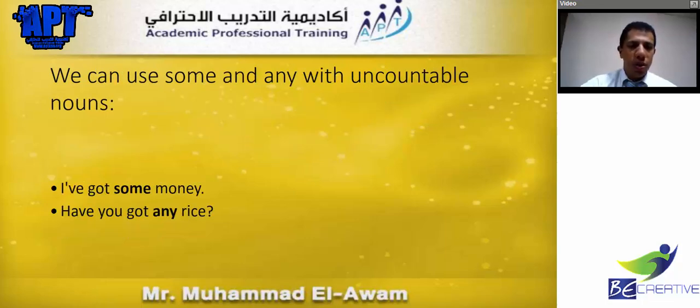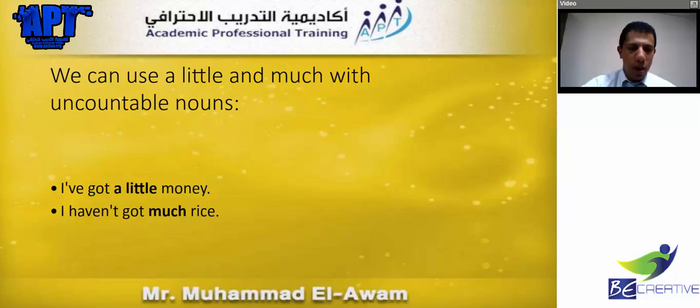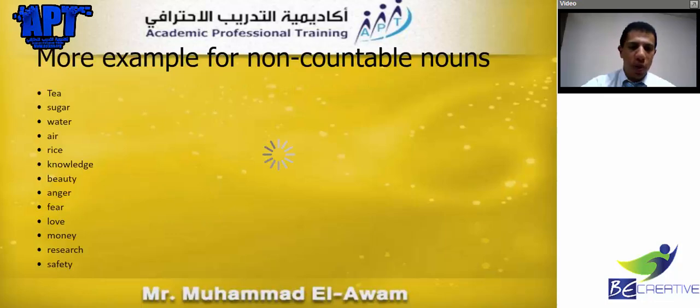Okay, we said also that some and many can be used with non-countable nouns. Okay, and a little, much also can be used with non-countable nouns. And we had a big list of non-countable nouns. We had tea, sugar, water, air, rice, knowledge, beauty, anger, fear, love, money, research, and sex.